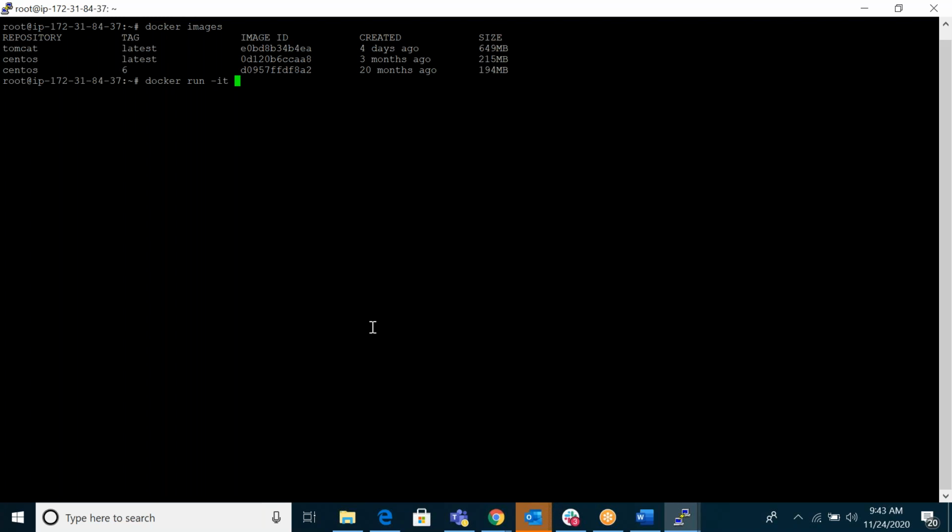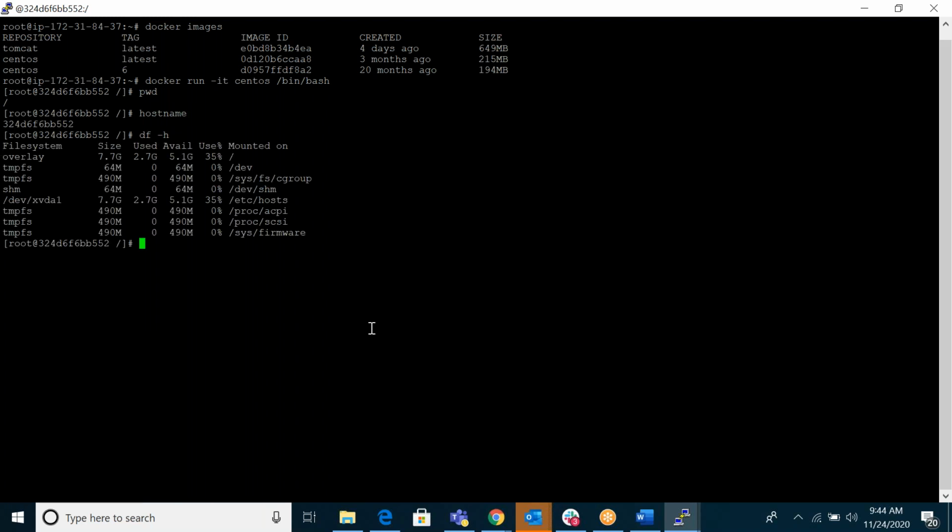No questions. Okay. Then CentOS, I will show you. So container, take any one. Take this one, bash. This is the command. So now I'm in the container.